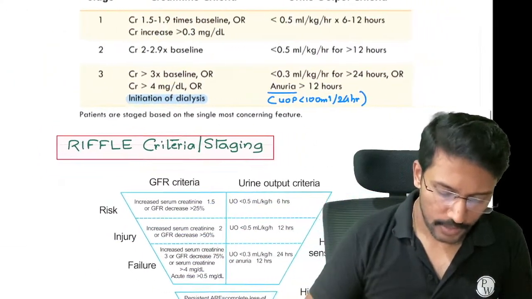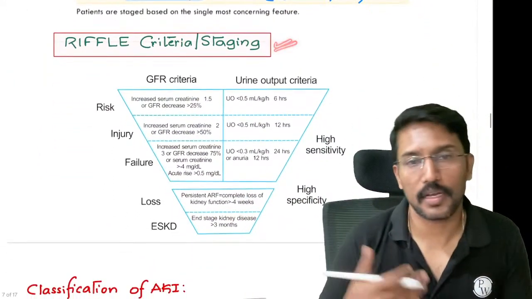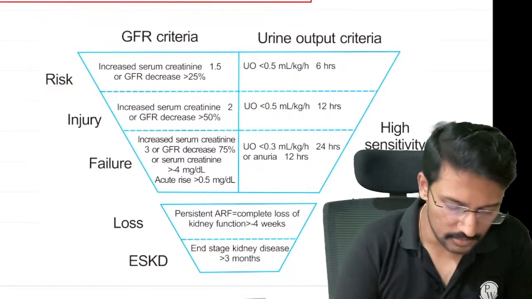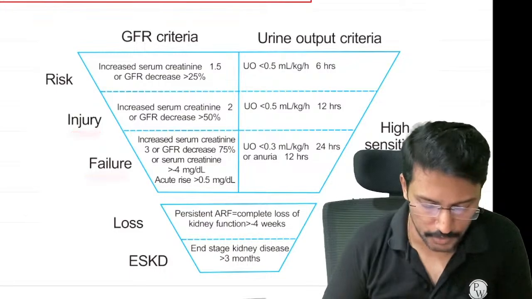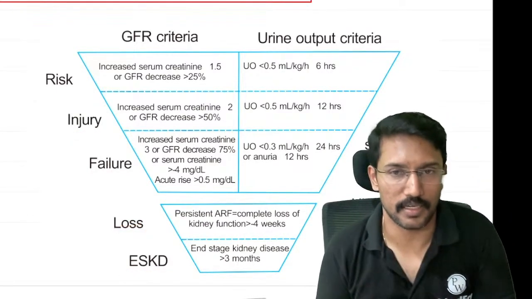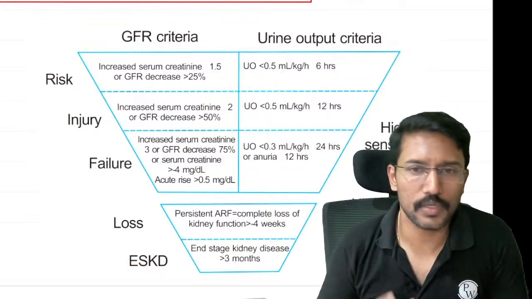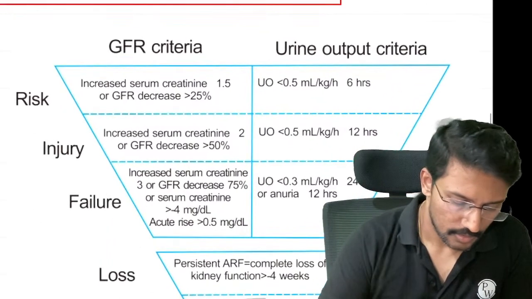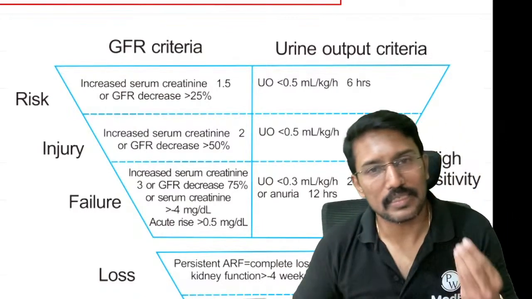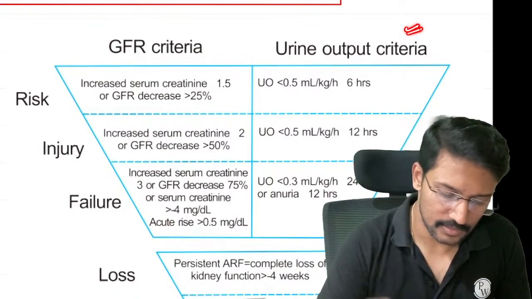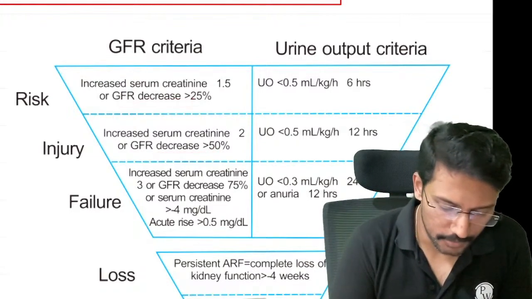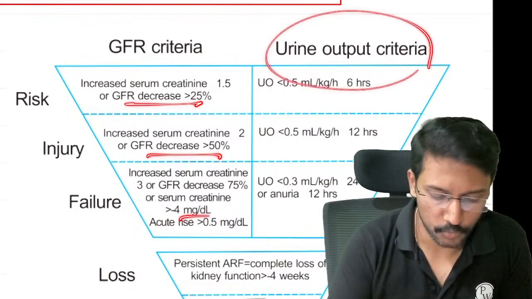Okay. Now we have one more criteria, called the RIFLE criteria or RIFLE staging, which refers to: the first stage is called risk, second stage injury, third stage failure, fourth loss, and the last one is end stage kidney disease or CKD. This is also easy to remember. What is different? Instead of the creatinine criteria alone, they have introduced the GFR. Creatinine is there, GFR is introduced, and the urine output criteria is standard, right?